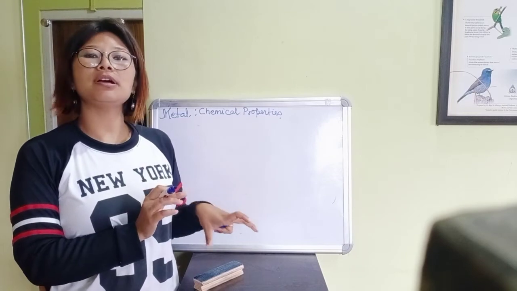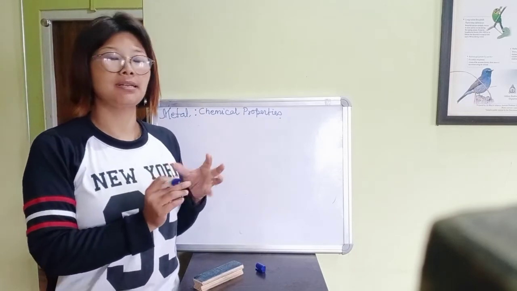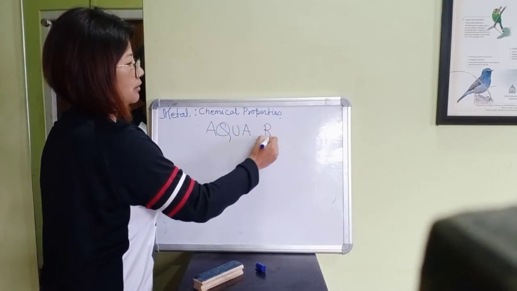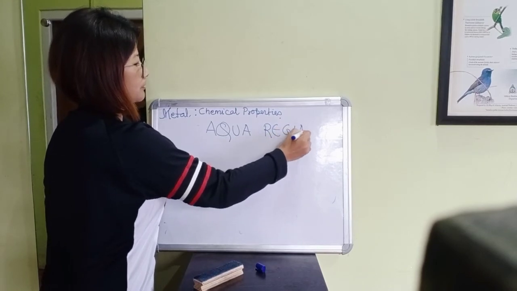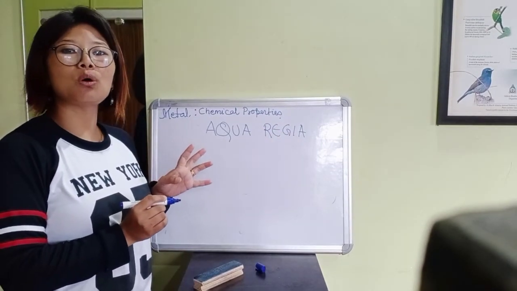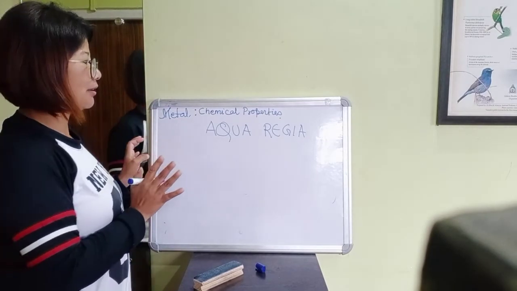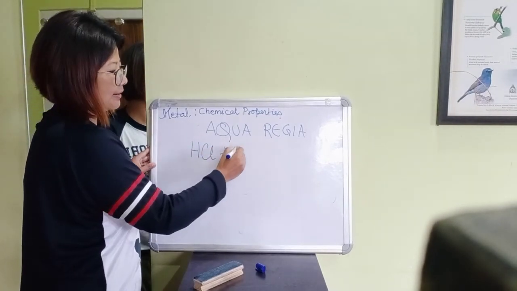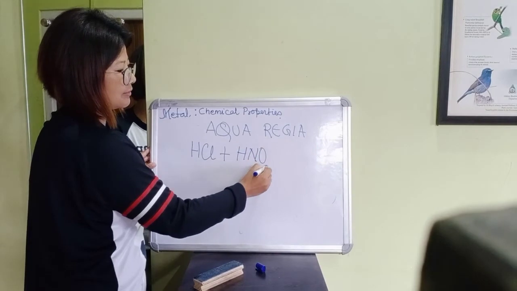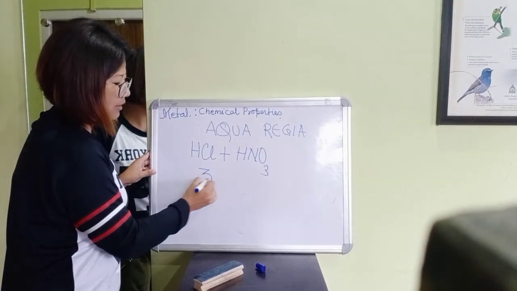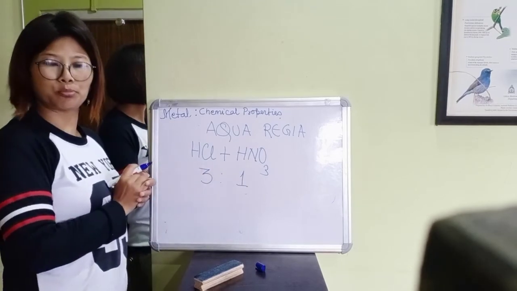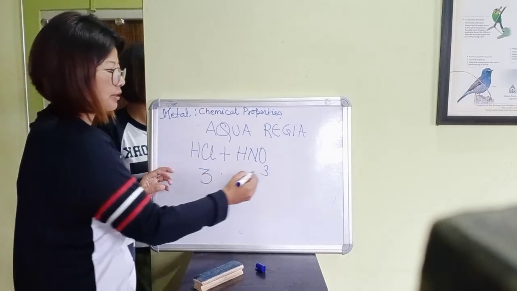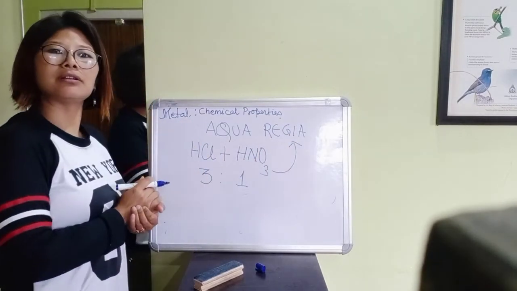One point you have to understand in this part is aqua regia. Now, what is aqua regia? If you mix hydrochloric acid and nitric acid in a 3:1 proportion, as a freshly prepared solution mixture, this is nothing but aqua regia.